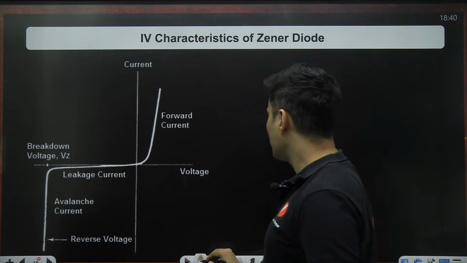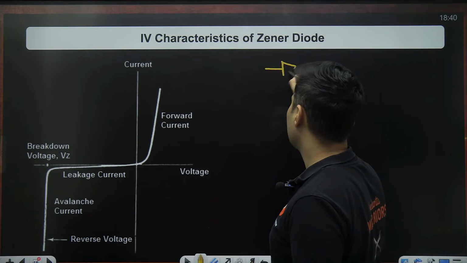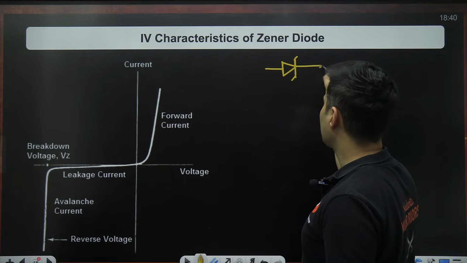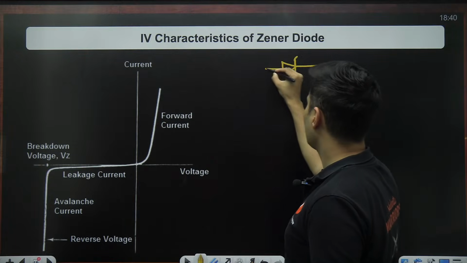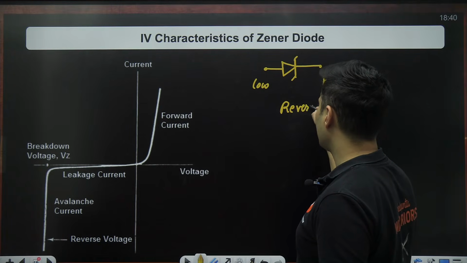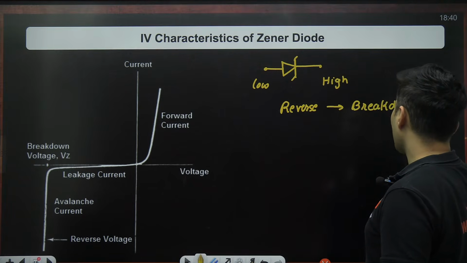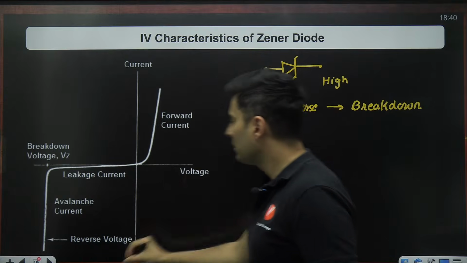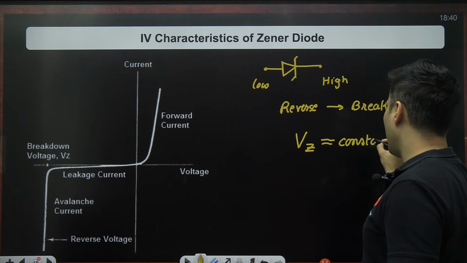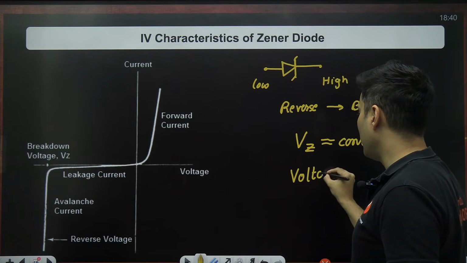A Zener diode is always operated in the reverse bias. The Zener diode has this particular symbol, always in the reverse bias. That means this will be connected to higher voltage, this will be connected to lower voltage, and it will always be operated in reverse bias in the breakdown region, because in that breakdown region the voltage across that Zener diode is roughly a constant, and when it is constant, that Zener diode acts like a voltage regulator.